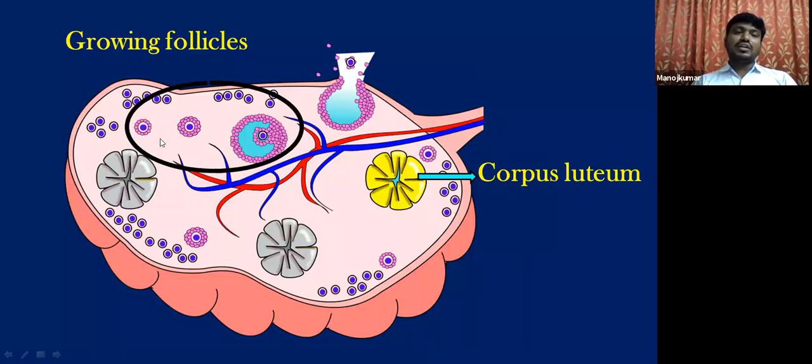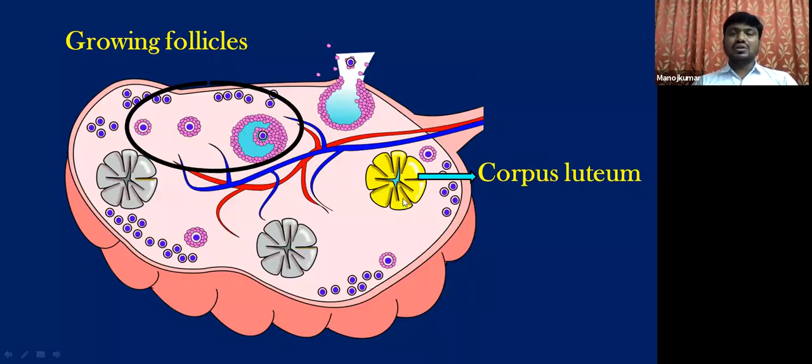The growing follicles release a hormone called estrogen. Once the release of the egg, that is ovulation, is completed, this empty Graafian follicle becomes a yellowish body. This yellowish body is called the corpus luteum. Students, see here, the corpus luteum acts as a temporary endocrine gland. It is not a permanent endocrine gland.